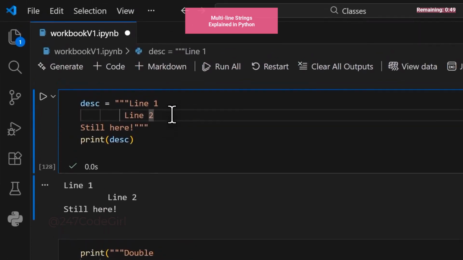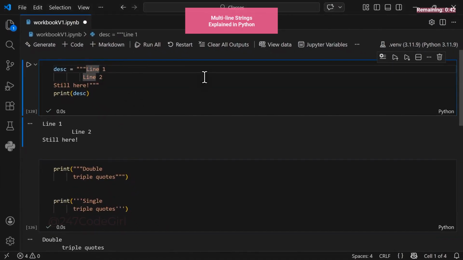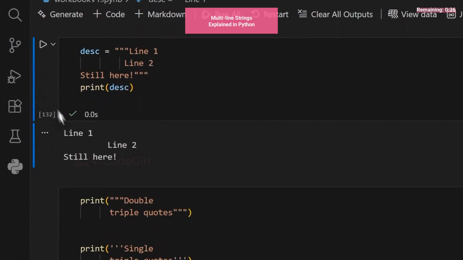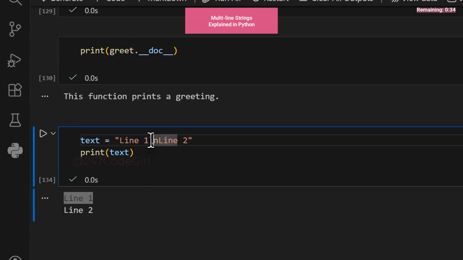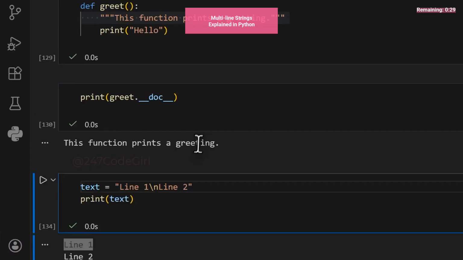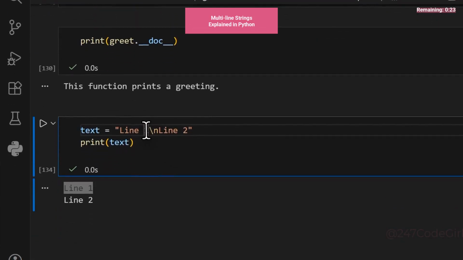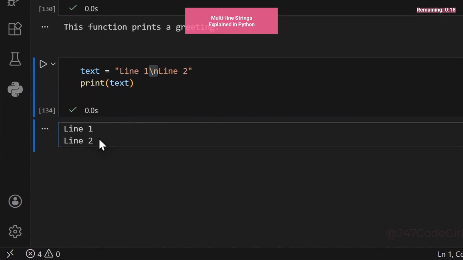Python does not clean up indentation inside triple quotes. Every space becomes part of the string. Here at the beginning, if you add a line break, it will actually add a line break to the output, but you can move it back to the beginning and the line break disappears. Rather than adding the line break manually with single quotes like this, using triple quotes in this fashion is much easier to read for long text. But if you wanted to do it manually, you can use backslash n to add a line break like this.